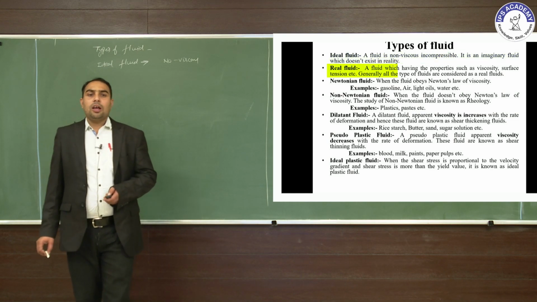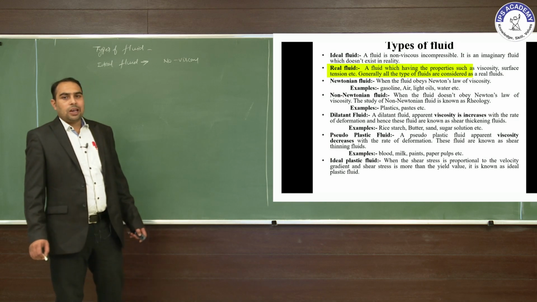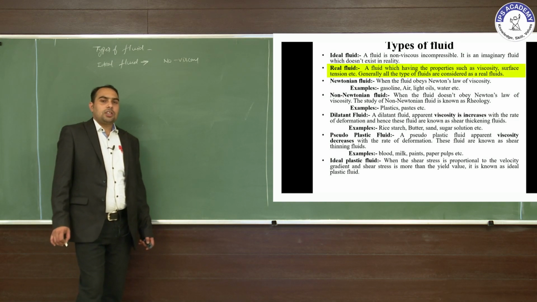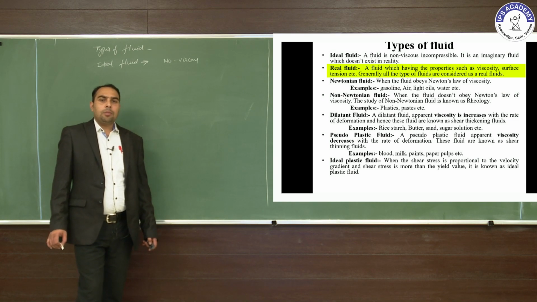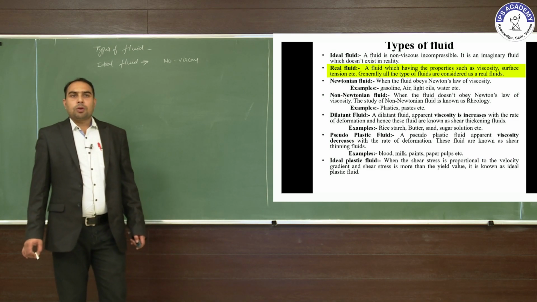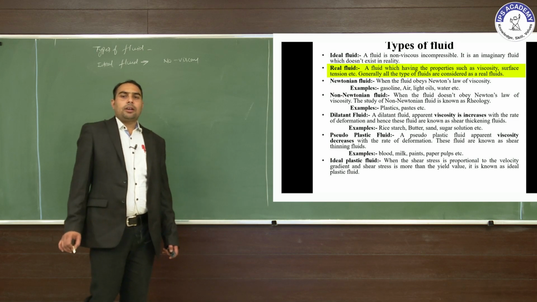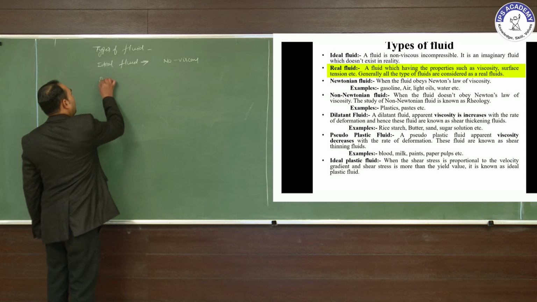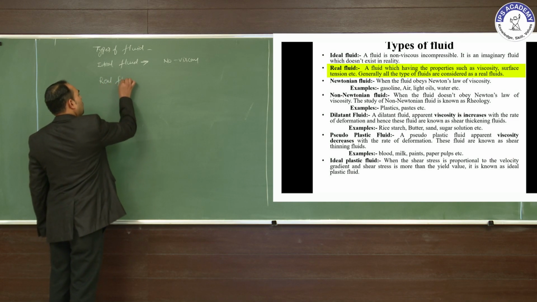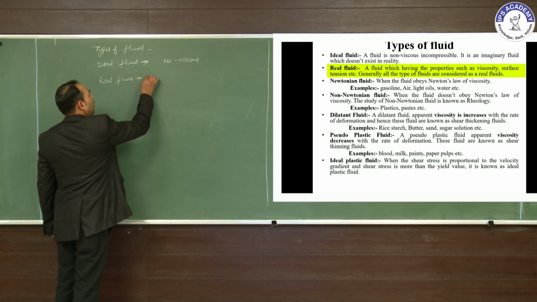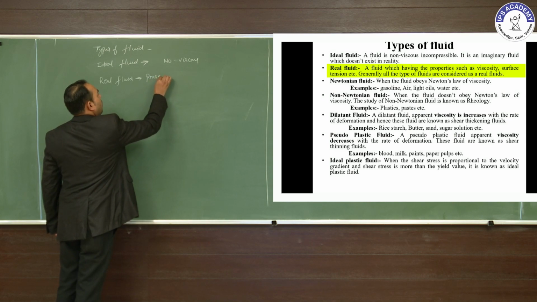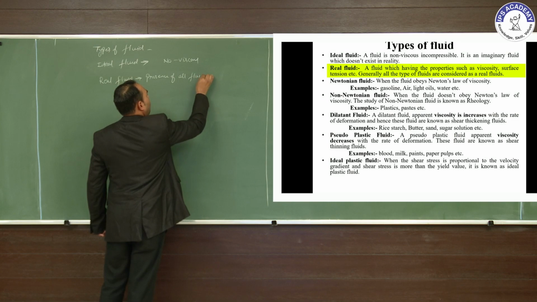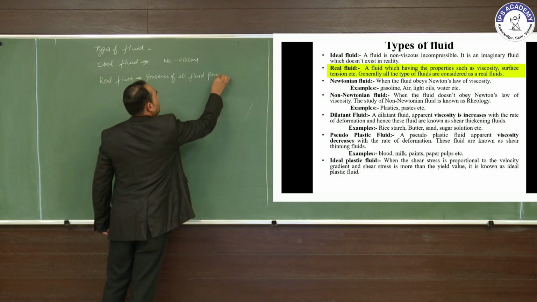The second one is the real fluid, a fluid which has properties such as viscosity, surface tension, etc. Generally, all types of fluid are considered real fluids. In a real fluid, all fluid properties are present.